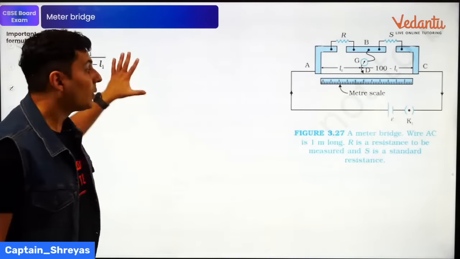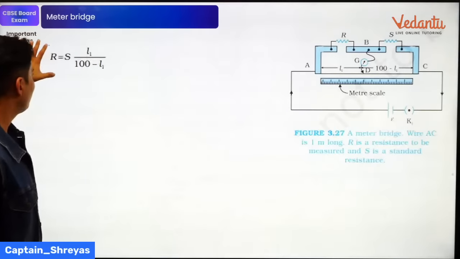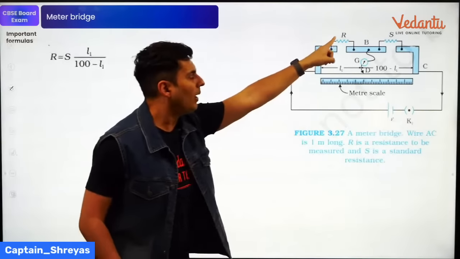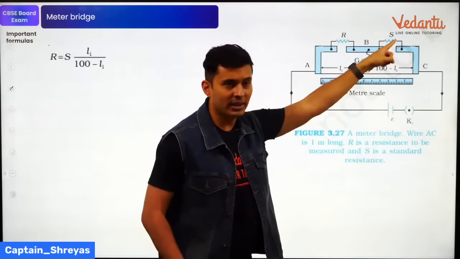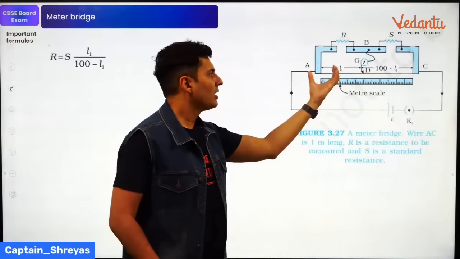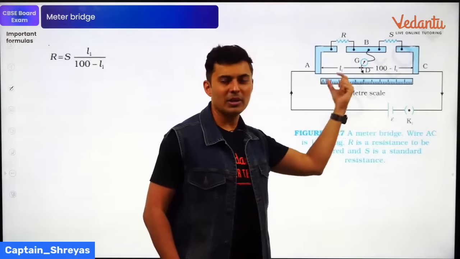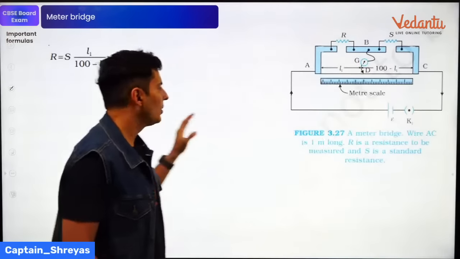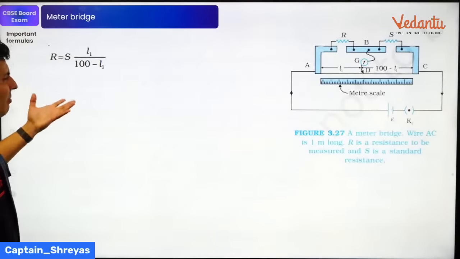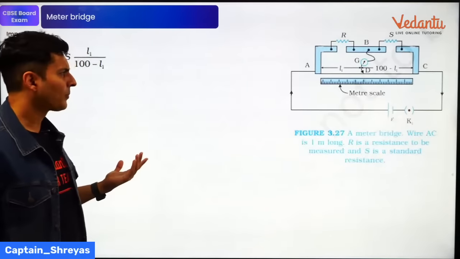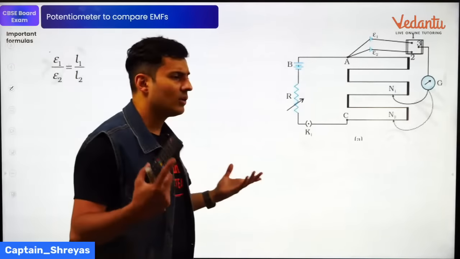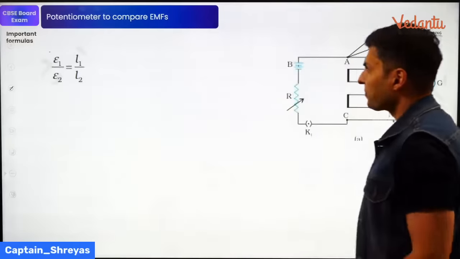So if it comes like that, then remember the formula: unknown resistance is given by known resistance divided by the balancing lengths. Length from here and length from here, you measure it, just take the ratio, that's it. So this can come as a passage, nothing more. Otherwise it is in the deleted syllabus.